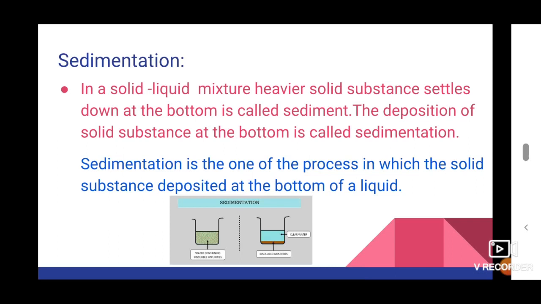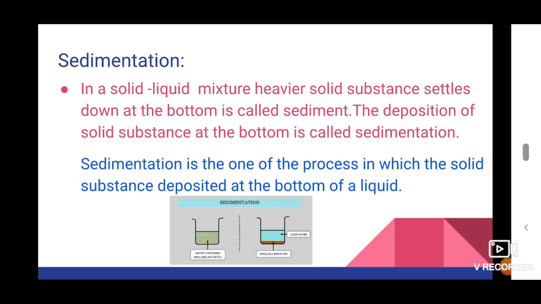Okay. So, look at the picture. In the first picture, the water is mixed with some sand particles. After that, what happened? The sand particles settled at the bottom. So this sand is now called sediment because it settled at the bottom of the container.